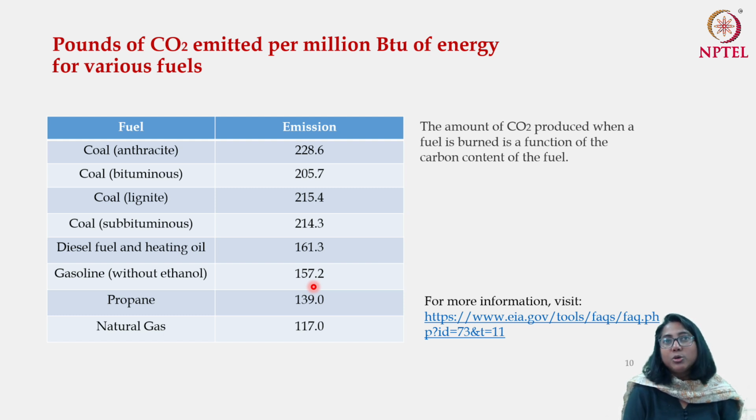So here you see the units of measurement are basically the British units of measurement. Now that you know how to do the conversion, you can actually convert it to kg or tons of CO2 emitted per million BTU, or you can say per gigajoule of energy used from various fuels. So this is one of the very important pieces of information that we often use when we try to understand the emission from the fuel use in a particular country. So you take these emission factors, you calculate the total amount of energy being used, and therefore the total amount of CO2 being produced.